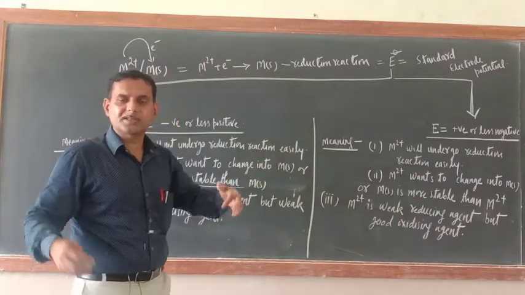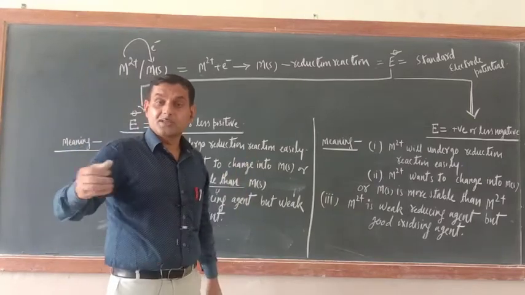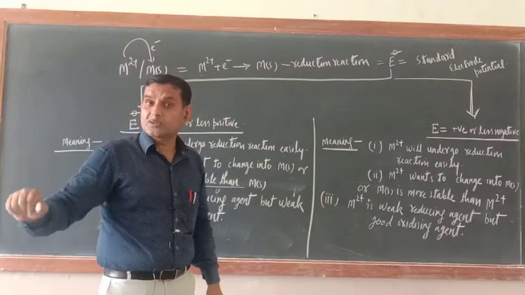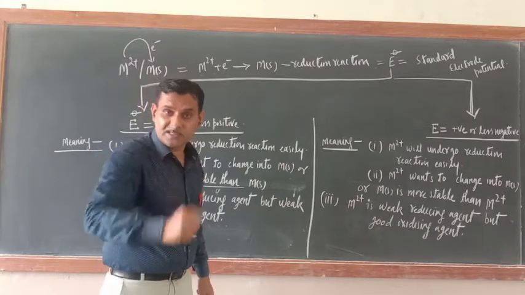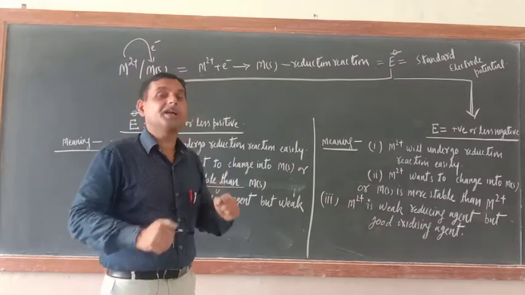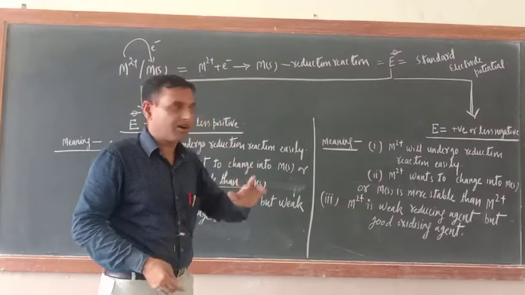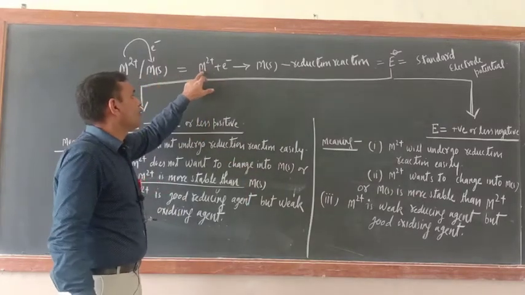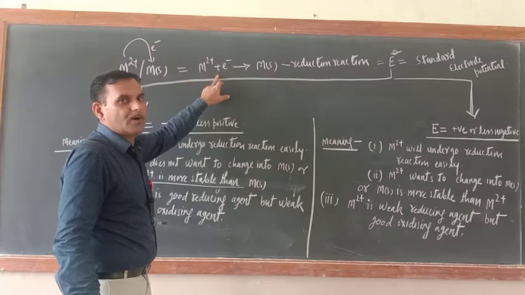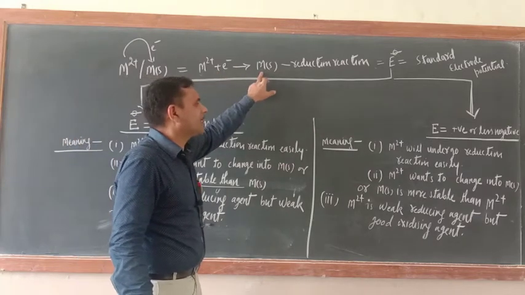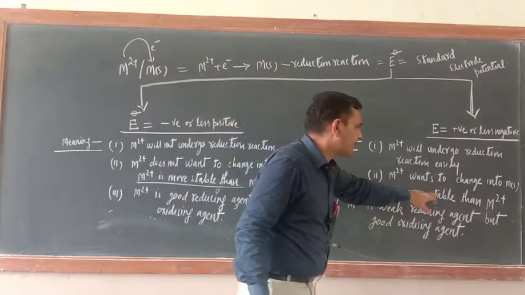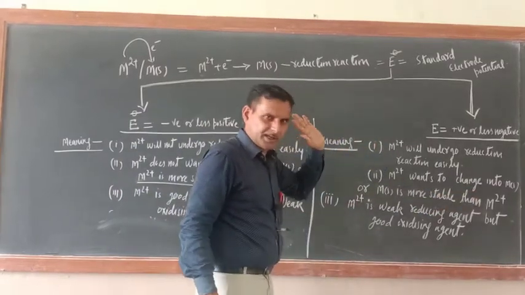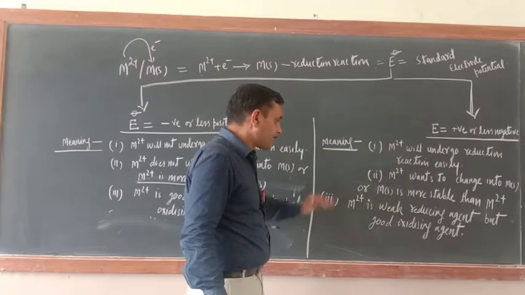Just try to understand. Suppose rain is there, and we are outside. What do we do? We run and go under a shelter. We are in a hurry to get into shelter. In the same way, since M2+ is not stable, it wants to gain one electron and get converted into this form. It means M is more stable than M2+. That is why it is gaining electrons.